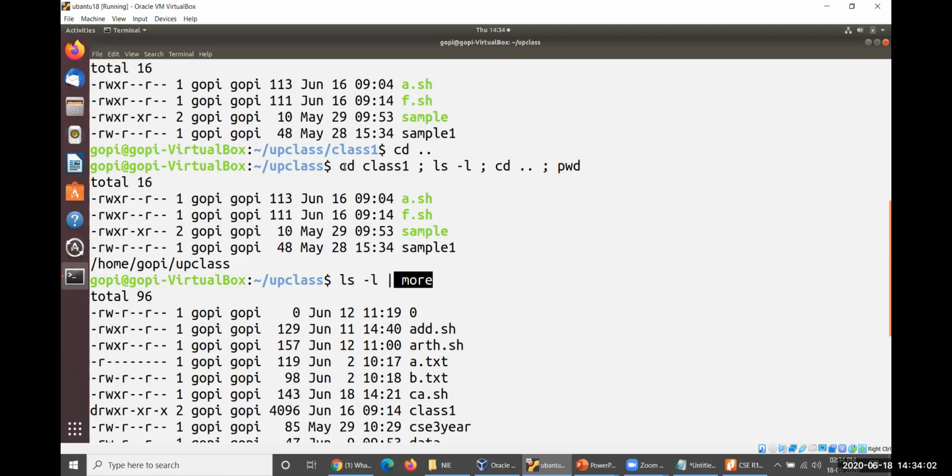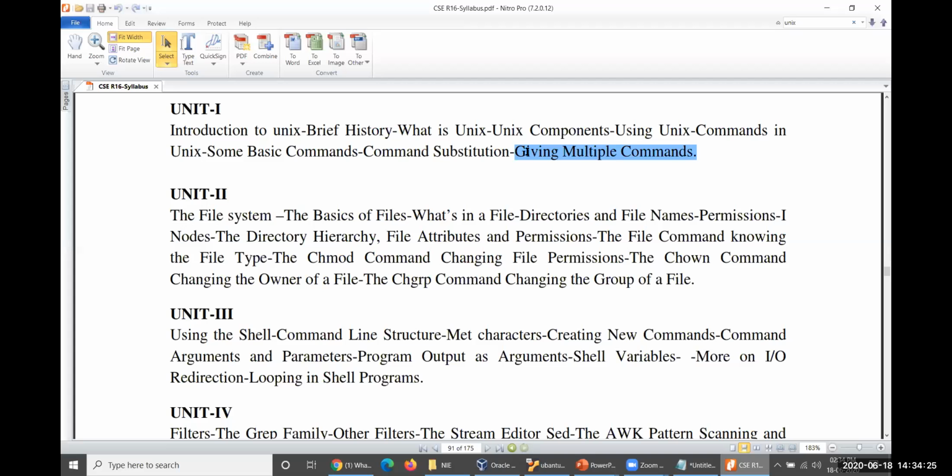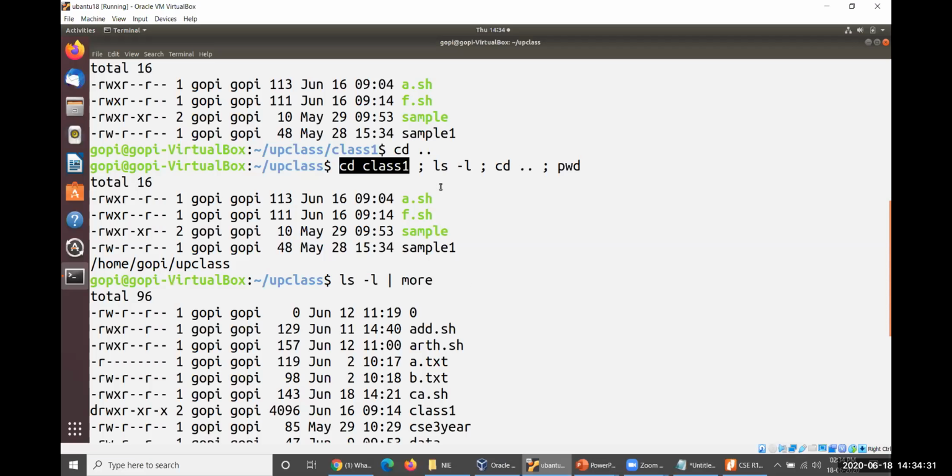But here, every command is individually executed. There is no taking input from the previous command by the next command. Everything is an individual command, and after the first command is completed, then go for the second command, then the third command, then the fourth command, and so on. Okay, that is the basic difference between these two. So giving multiple commands in one particular command line satisfies this kind of need.